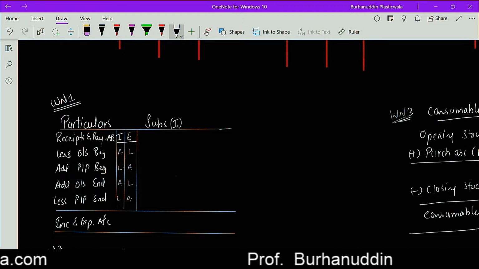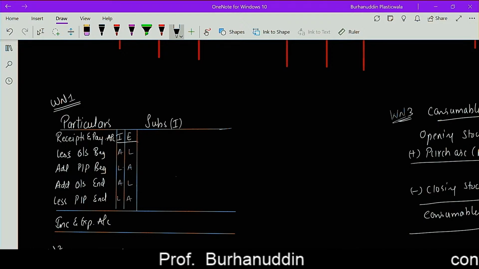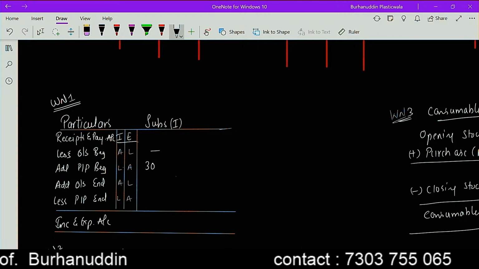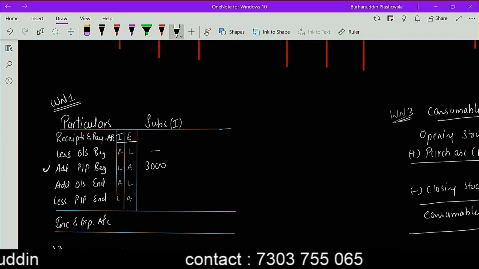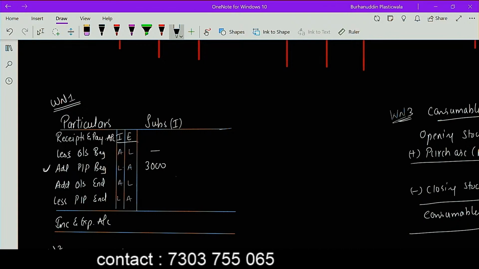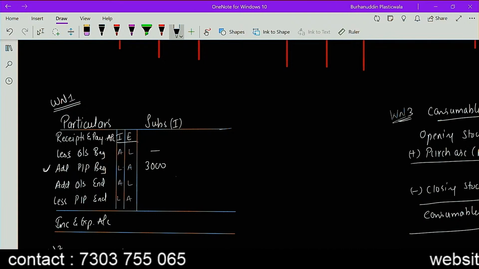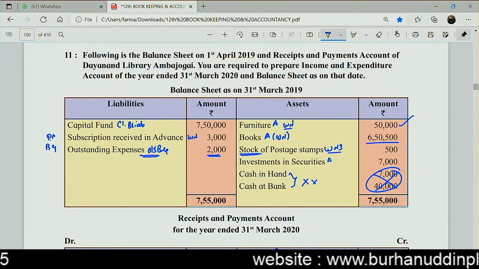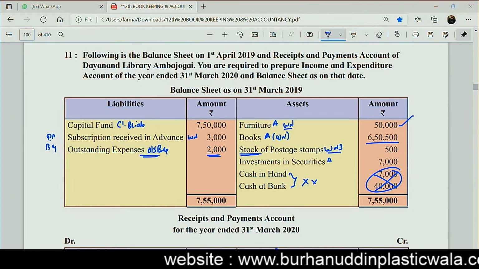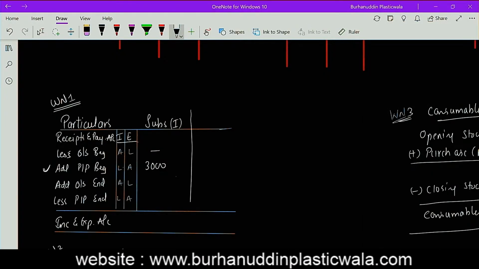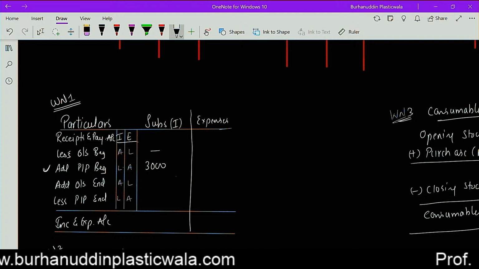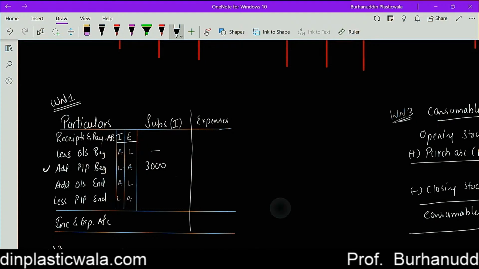Subscription is an income. Guys, please do not write the shortcuts in the examination. So it's a prepaid, pre-received one, and it's in the beginning. So I'll be writing in the second column of the less added less wala. Correct? Outstanding expenses 2,000. So I'll be making an additional column for expenses. Guys, outstanding expenses is 2,000. So I'm going to write it over here.